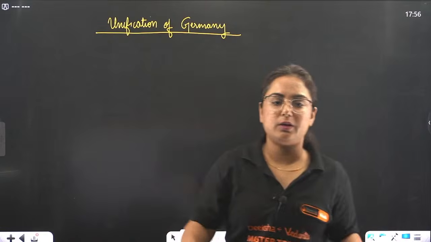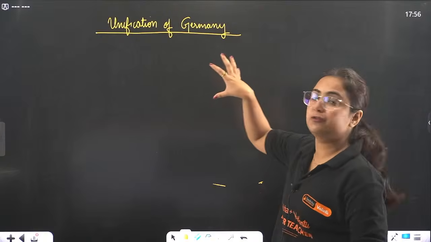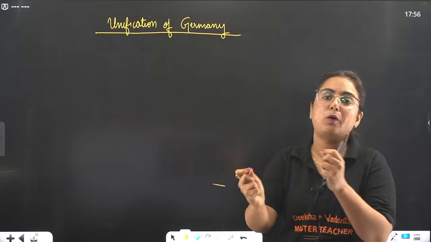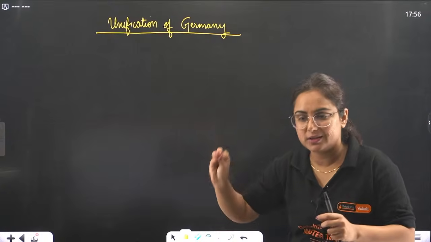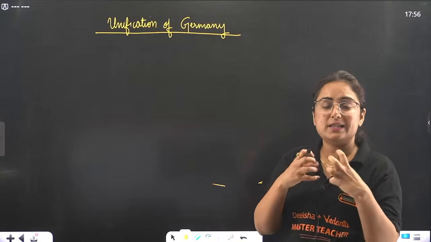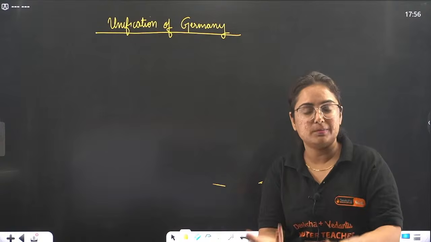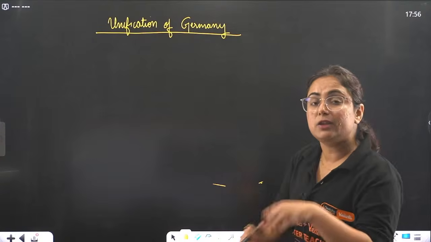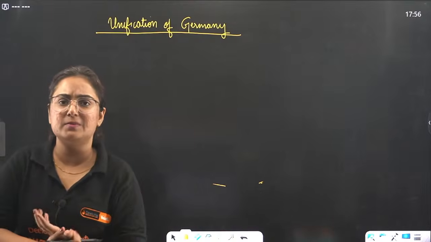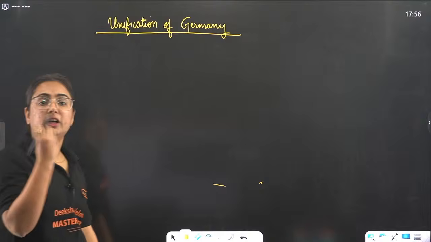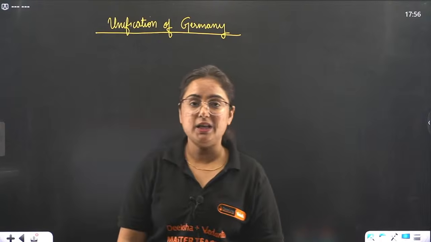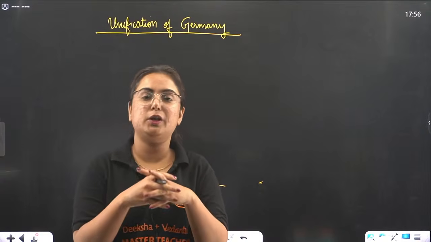So we are going with the topic unification of Germany. It was the result of Napoleon that it was transformed into 39 different confederacy states. However, the one common thing that united them was their culture and their language, German. They tried to unite a lot of times. The first thing they did was in 1824, they made the custom union. The objective was to unite themselves economically.